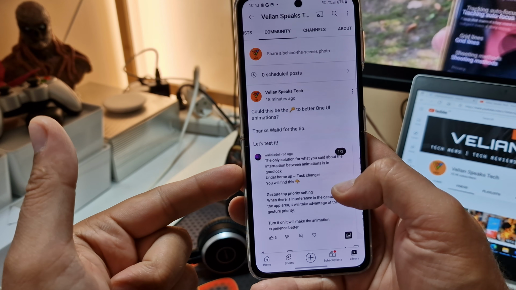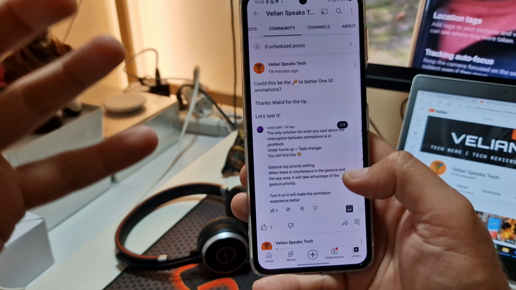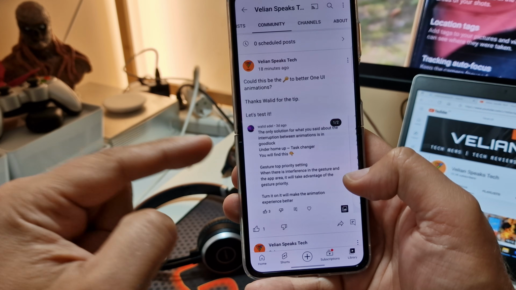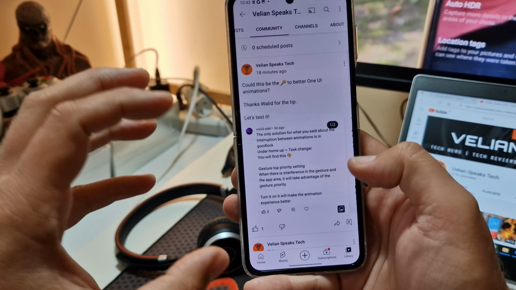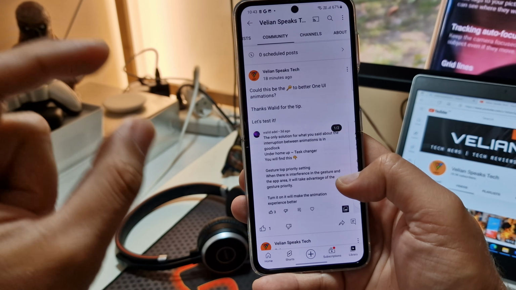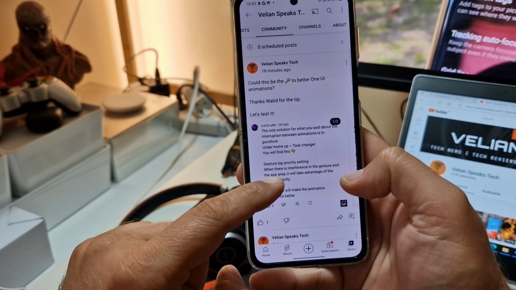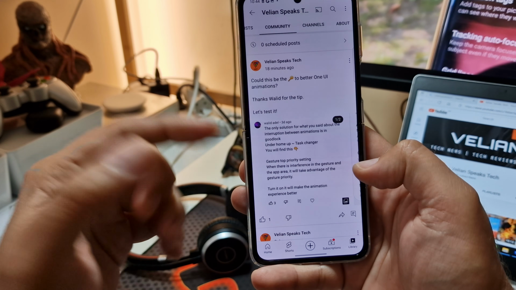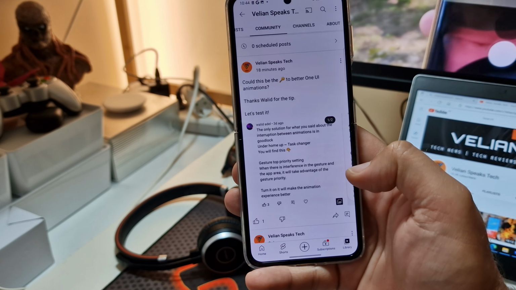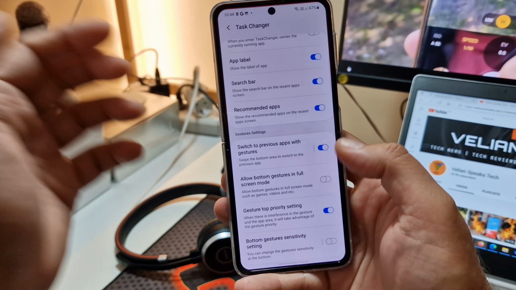And then I got this tip from Vadil, who was saying that the only solution for the interruption between the animations is actually in GoodLock. Apparently there is a setting under the Home app, which is probably the best module for GoodLock, Task Changer, and this setting is called Gesture Top Priority. When there is interference in the gesture in the up area, it will take advantage of the gesture priority. Turn it on and it will make the animation experience better. And you know guys, this might be a real thing.